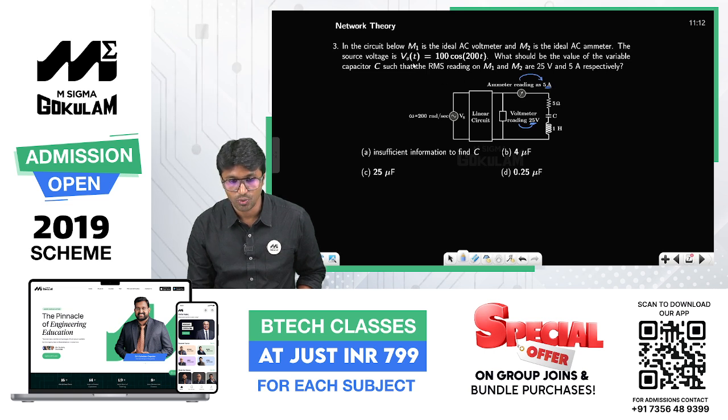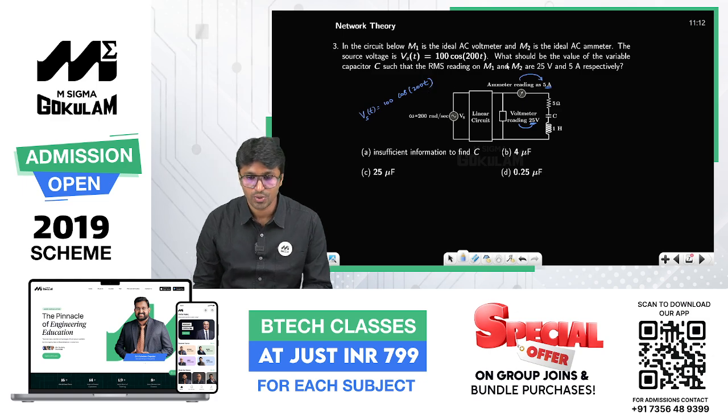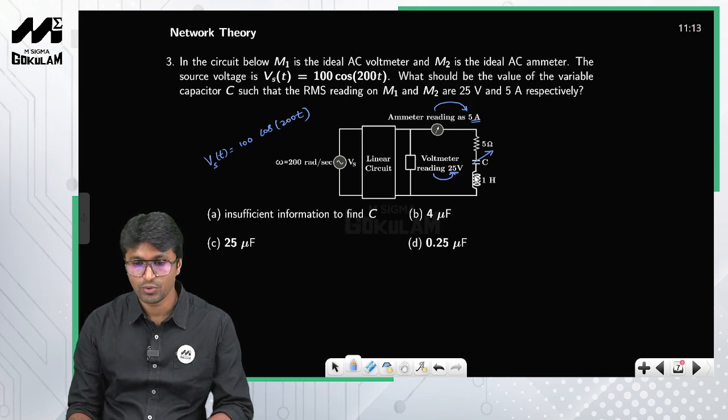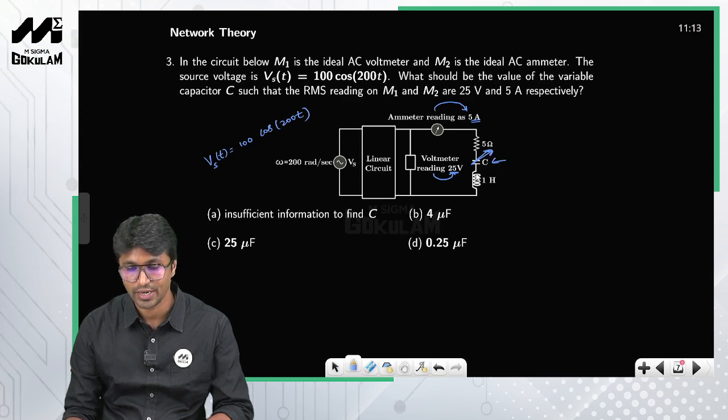So the source voltage Vs of t is equal to 100 cos 200t, right? What should be the value of the variable capacitor such that the RMS readings on M1 and M2 are 25 volts and 5 amperes respectively? So you have to find the value of this capacitance. You are asked to calculate this capacitance.